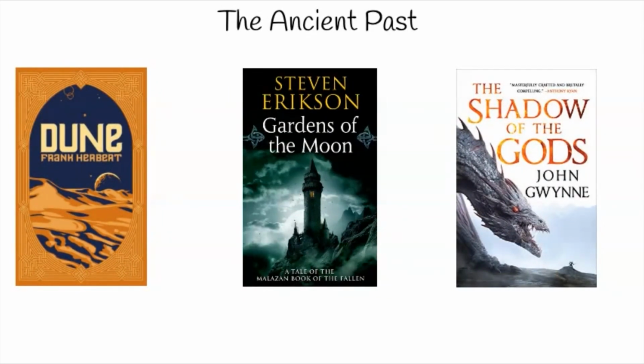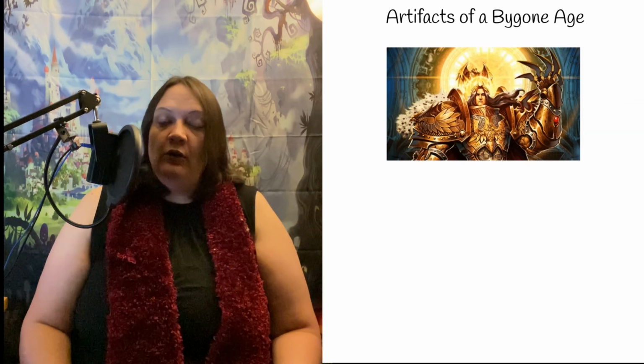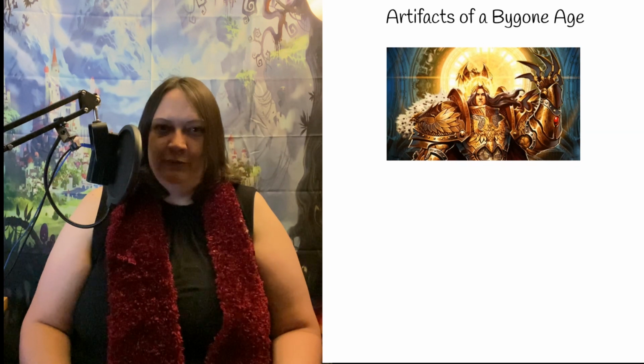If you go with this model, then you do need some pre-apocalypse history, and I'll discuss that in more detail in the next section. Speaking of which, let's talk about artifacts of a bygone age. The best example for artifacts of a bygone age is probably Warhammer 40k's Archaeotech, where there are items that come from the dark age of technology when mankind did unrestricted scientific research and created artificial intelligence and ended up in a war against the robots, which resulted in a post-apocalyptic fall.